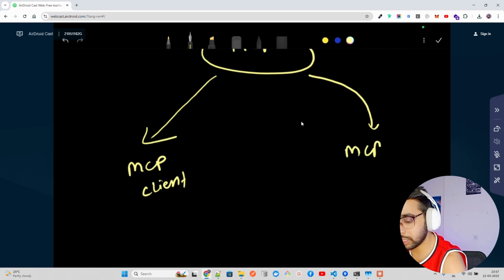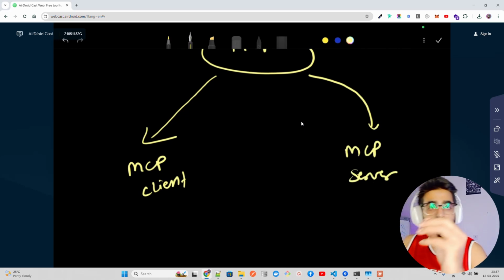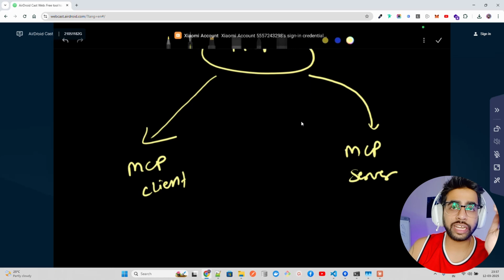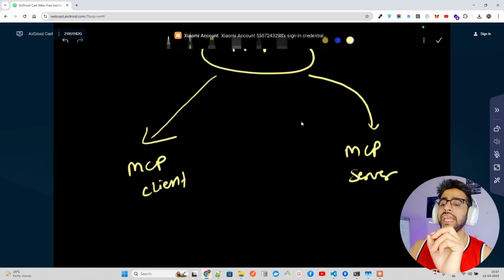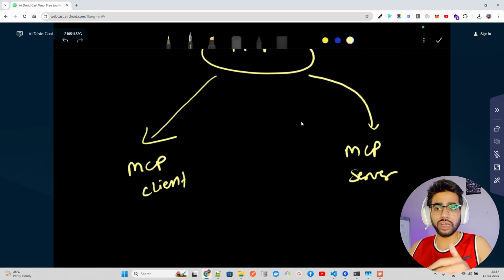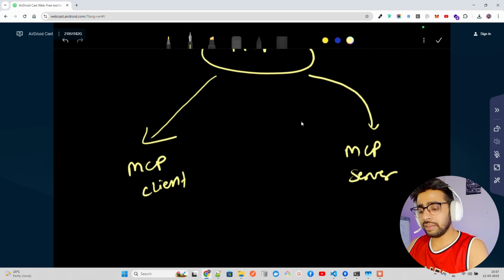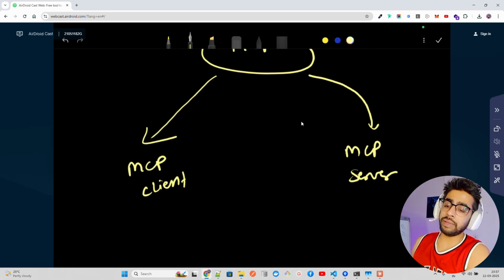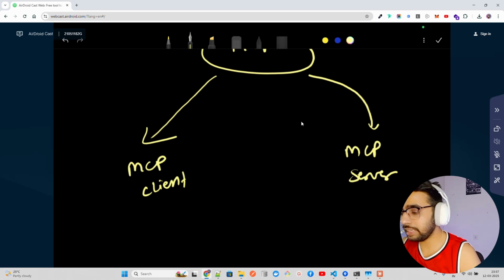Just see this as your USB Type-C charger that you have, right? Think of MCP as that Type-C port where different modules can connect. That can be a database, an API, or a tool that can connect to this, just like the Type-C charger you use to charge your mobile phone. There are a lot of benefits, and we're going to talk about the benefits and how it works. But my first goal is to help you understand that it has an MCP client and an MCP server.